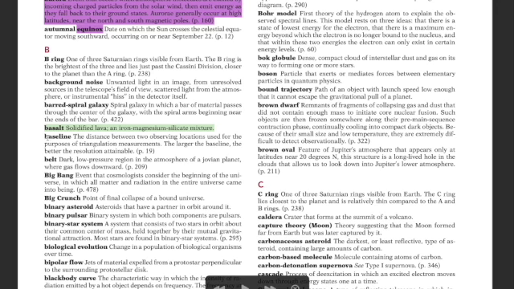Next is baseline: the distance between two observation locations used for the purpose of triangulation measurements. The larger the baseline, the bigger the resolution. For calculating very big distances in the universe, we use the triangulation method.